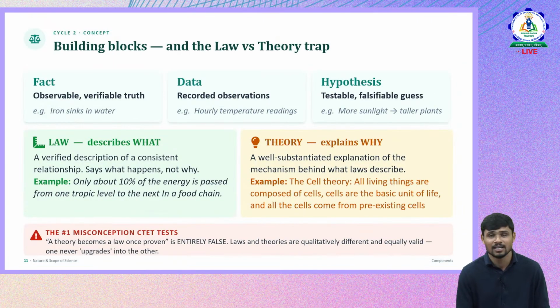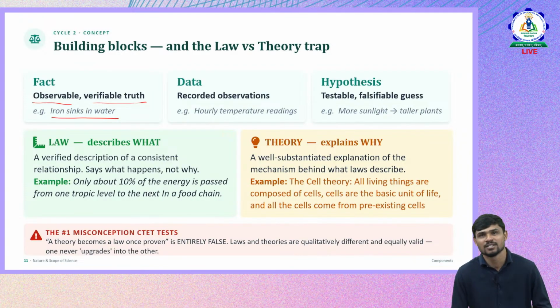So let us understand law and theory. Apart from law and theory, we have facts also. A fact is an observable and verifiable truth. For example, iron sinks in water. Other examples can be that a tadpole is an early stage, one of the stages of a frog life cycle. Then, ice melts at a particular temperature. All these are facts. They are observable and they are also verifiable.